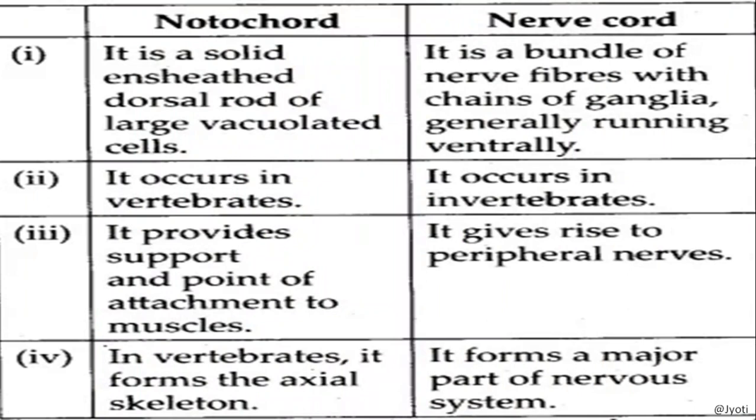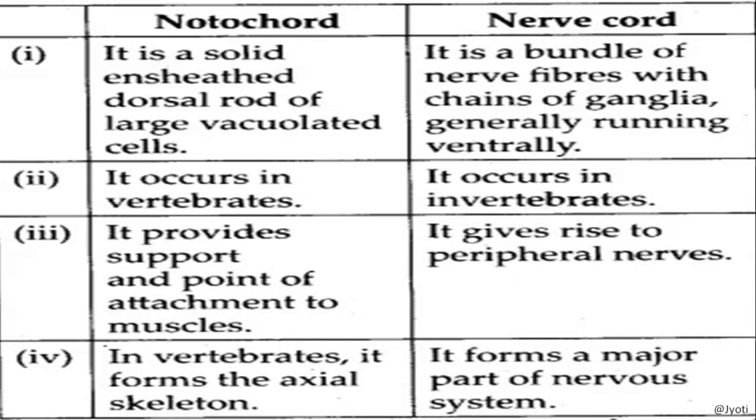Now, some differences between notochord and nerve cord. Notochord is a solid and sheathed dorsal rod of large vacuolated cells. The notochord, which is converted into the vertebral column in higher organisms, is not covered by any sheath, but the nerve cord is highly protected.